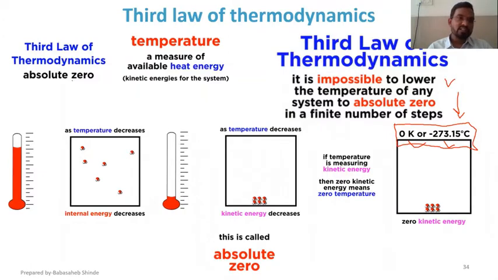The reason is, let's consider the temperature is, suppose, 60 degrees Celsius.